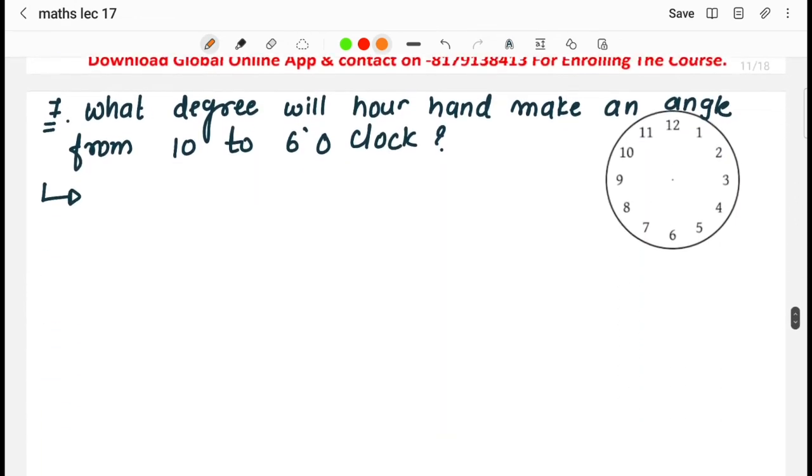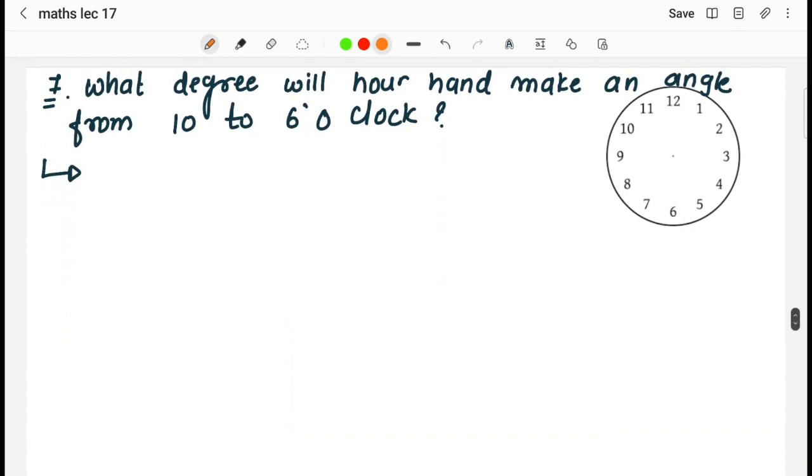Next, moving on to the next question: what angle will the hour hand make from 10 to 6 o'clock, right? From 10 to 6 o'clock. As we know, in 1 hour the hour hand makes a 30 degree angle, so from 10 to 6 o'clock how much will it make? The question asks what angle the hour hand will make from 10 to 6. Now what is the difference in hours between 10 and 6?